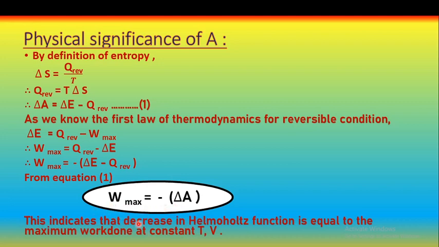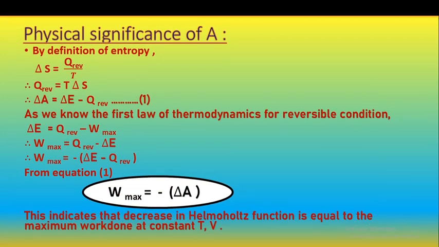So this minus sign indicates that the decrease in Helmholtz free energy is equal to the maximum work done at a constant temperature and at a constant volume. So this is the important significance: the decrease in Helmholtz free energy is nothing but the indication of maximum work done at a constant temperature and at a constant volume.